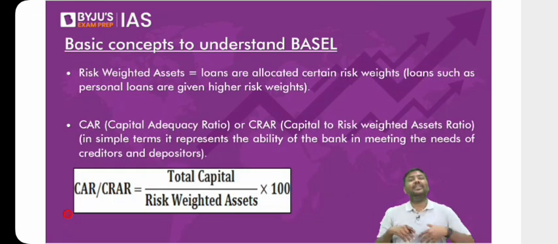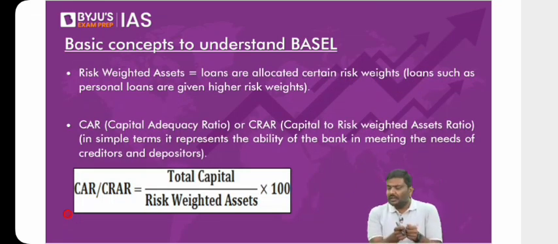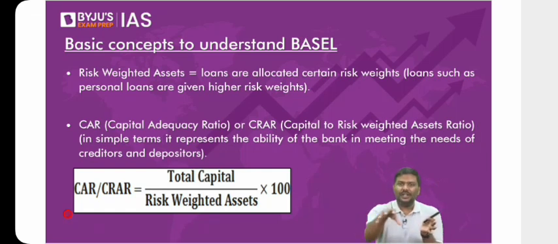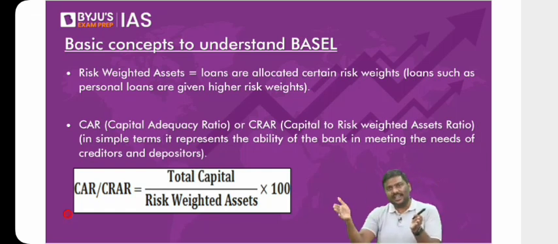Now, when the bank incurs a loss, you should have capital. All of you will agree? The bank will incur a loss, so there should be certain capital of the bank to absorb the losses. Otherwise, the bank will not be able to operate. A bank will have to shut down. So that's the reason. First, we have discussed the concept of the capital. Why should the capital be there? Because there's a risk. The bank might incur a loss.